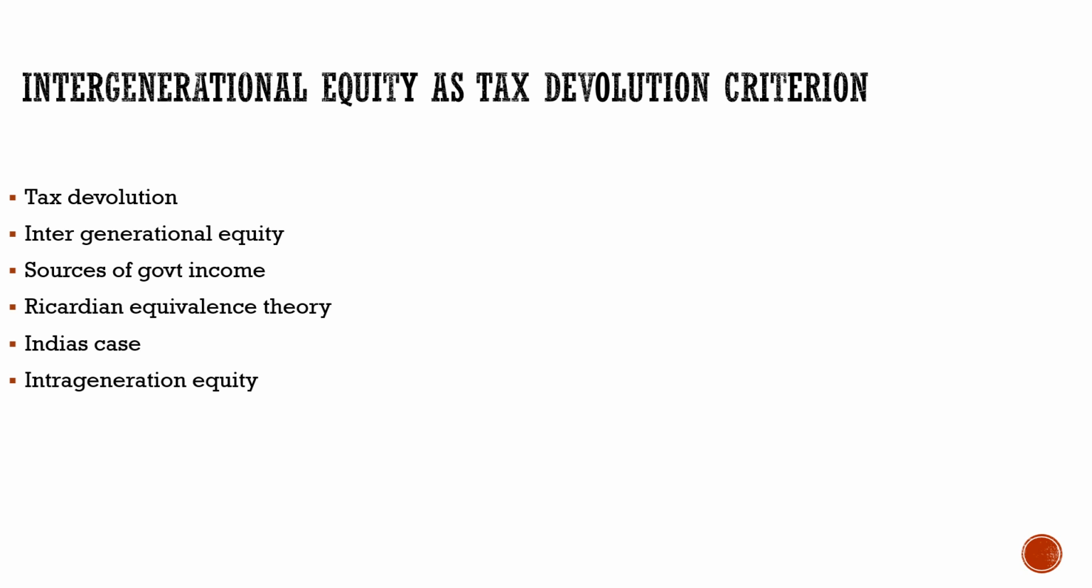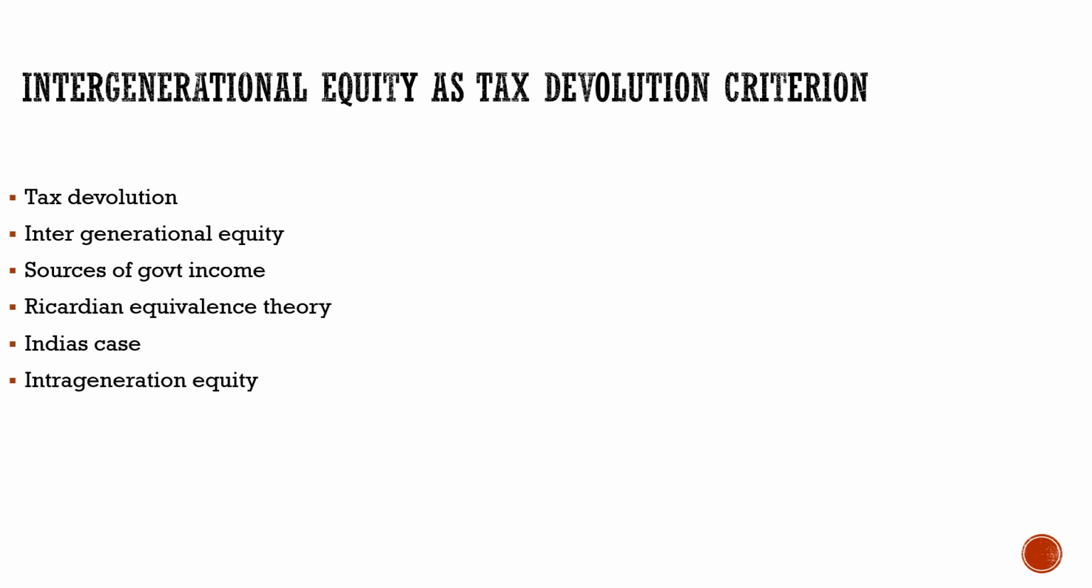Then we discussed the Ricardian equivalence theory. In this, we discussed that if the borrowings increase, the savings should increase also. But in India's case, savings don't increase because of the burden of inflation. Then we discussed intra-generation equity. It is between the states, as the richer states pay more taxes and get less tax devolution as compared to other states. And it is a necessity, because the nation does not develop because of only a few richer states. We have to put every state in line, so it is necessary to give extra funds to the poorer states. So this was about intra-generation equity as a tax devolution criterion.